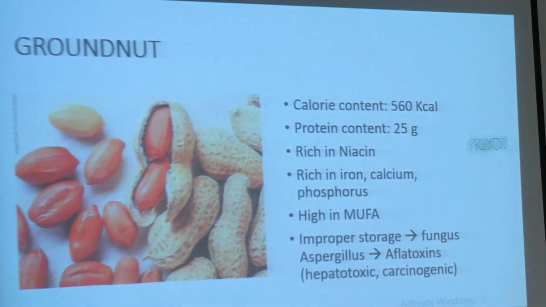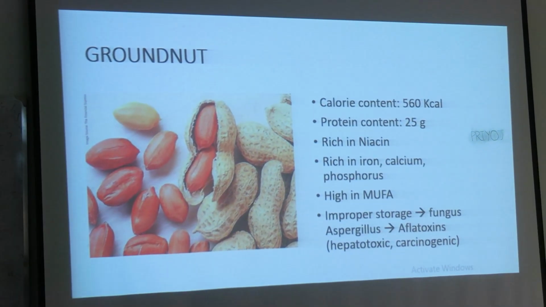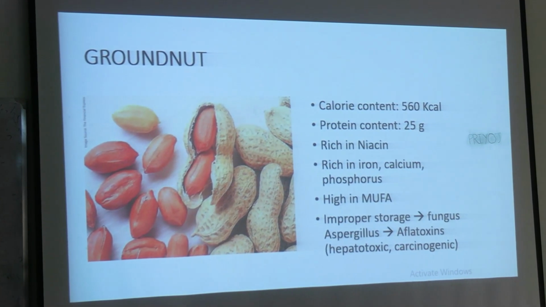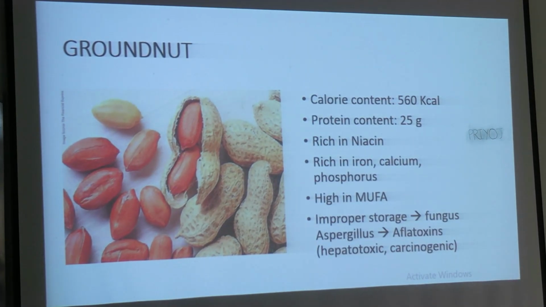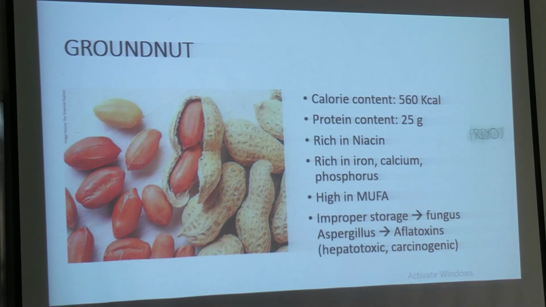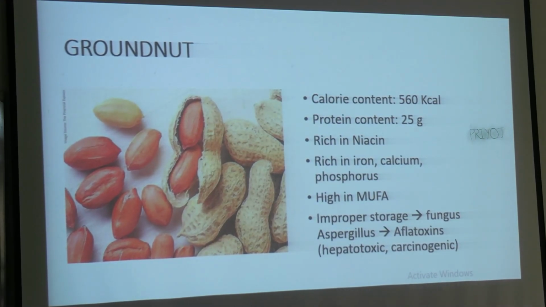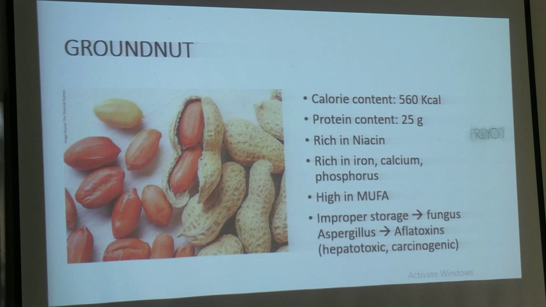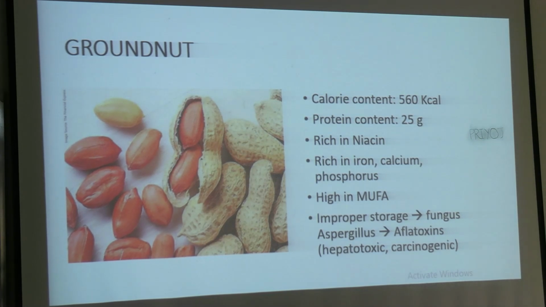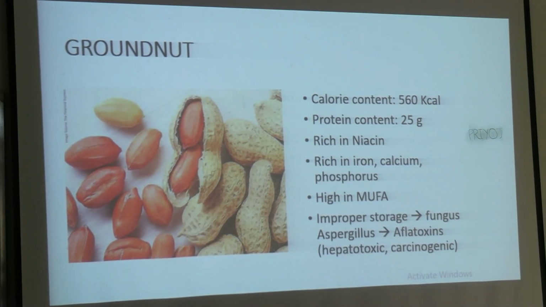Last is groundnut. Sample is not available with me. Highest calorie content, protein content is almost moderate. It is rich in niacin, rich in also iron. First example of iron containing one spotter. Okay. High in MUFA. If it's stored improperly, there might be Aspergillus infestation. And what is the toxin of Aspergillus? It is aflatoxin. It is hepatotoxic and carcinogenic.